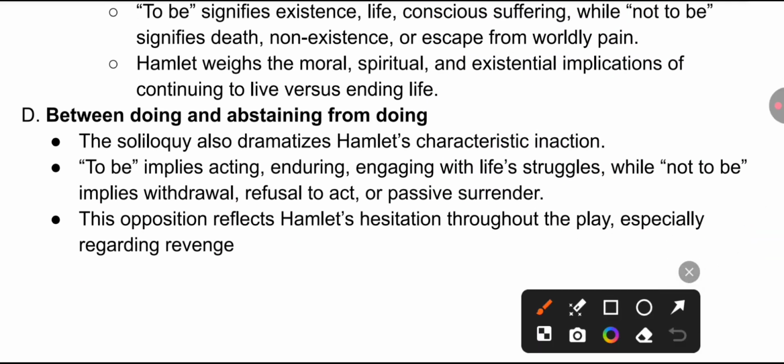And between doing and abstaining from doing, this is the opposition. The soliloquy also dramatizes Hamlet's characteristic inaction. To be implies acting, enduring, engaging with life's struggle, while not to be implies withdrawal, refusal to act, or passive surrender. So to be means whether he should take the action to kill his uncle for his father's death, and not to be means he should withdraw the revenge, he should refuse, and he should surrender. So this is what the opposition to be or not to be means here.